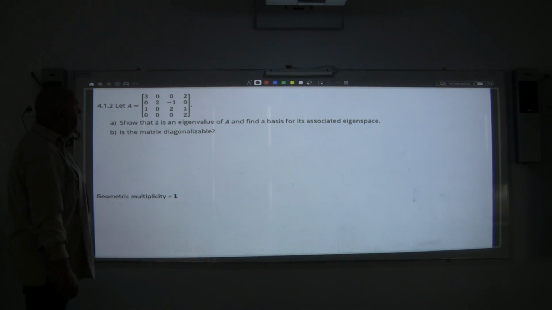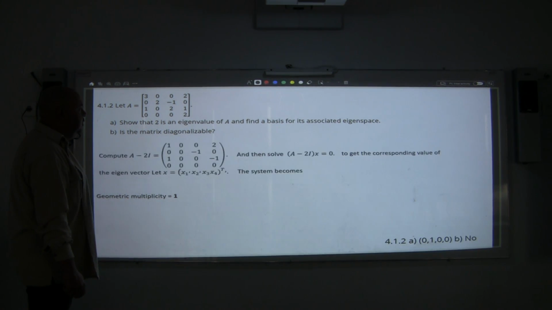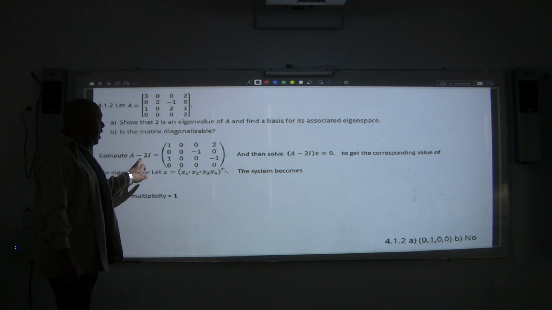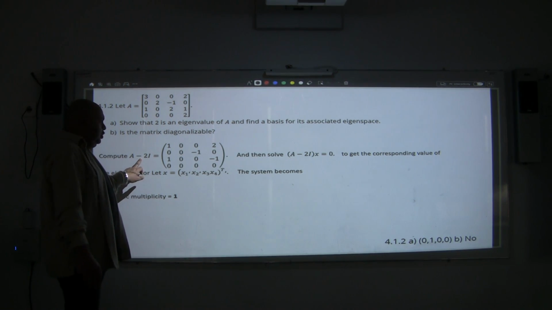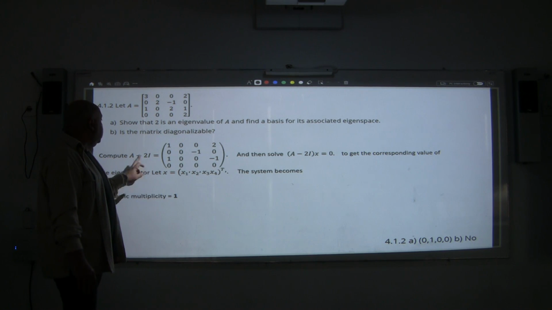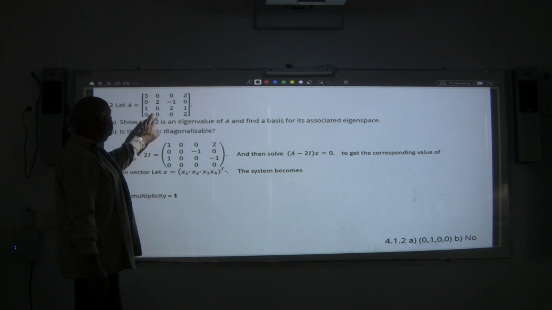This is also a very nice problem. Show that 2 is an eigenvalue of A and find a basis of its associated eigenspace. I can, of course, get A minus 2I in order to know if 2 is one of its eigenvalues. I will just do a quick check, doing A minus 2I. So that's the matrix.